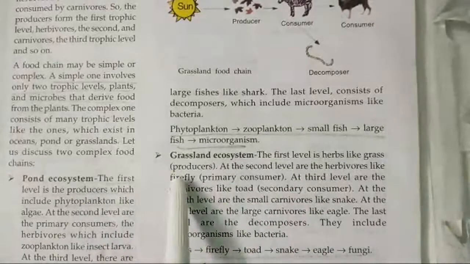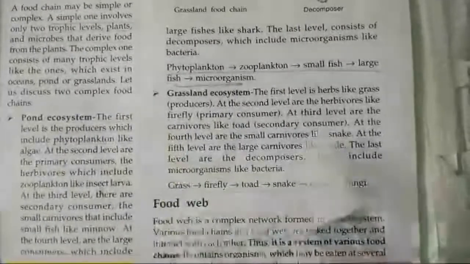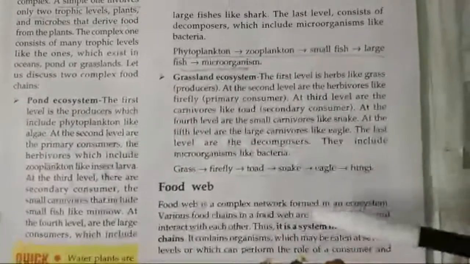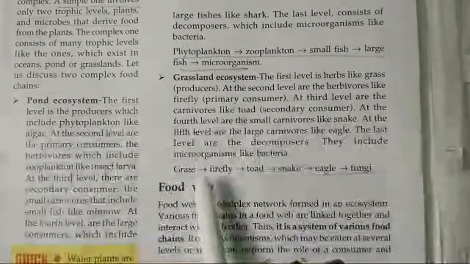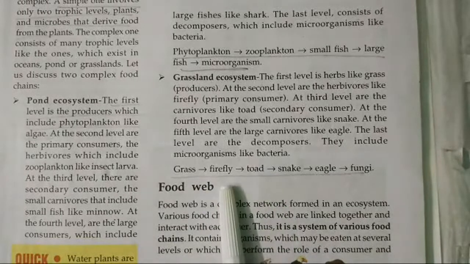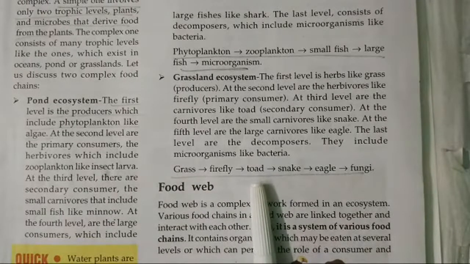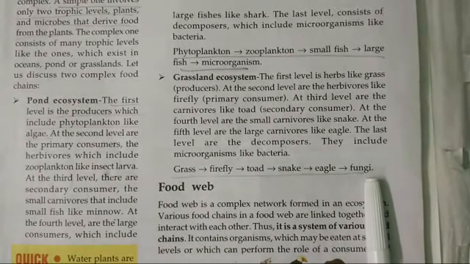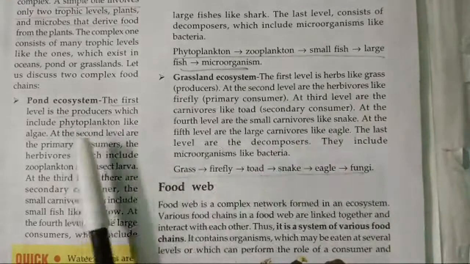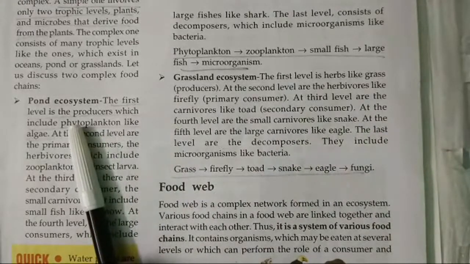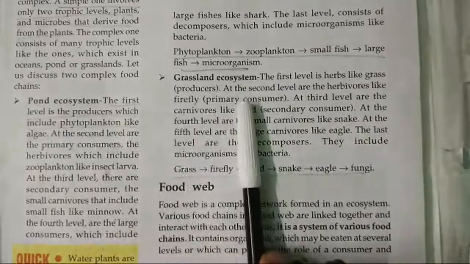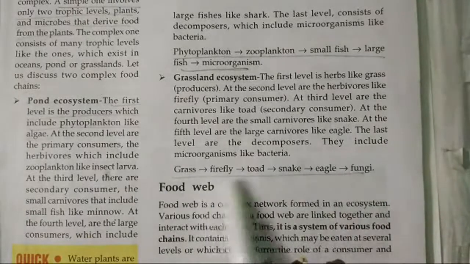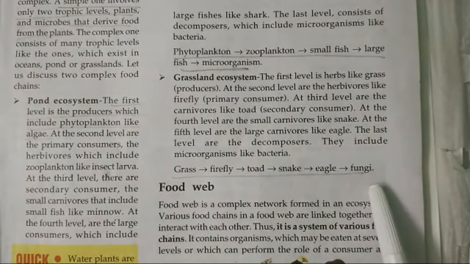Then there is the grassland ecosystem. A grassland ecosystem has grass, it is shown here. You can see there is grass mentioned. Then this grass is eaten by a fly, which is eaten by a toad, eaten by a snake, eaten by an eagle, and then again in the end there is a decomposer. So the pond ecosystem is the system found in the pond, and the grassland ecosystem is found on land. This is one example, and it ends with microbes again.